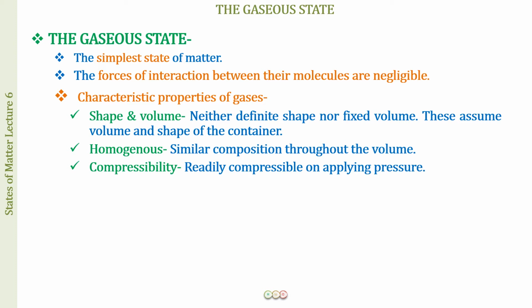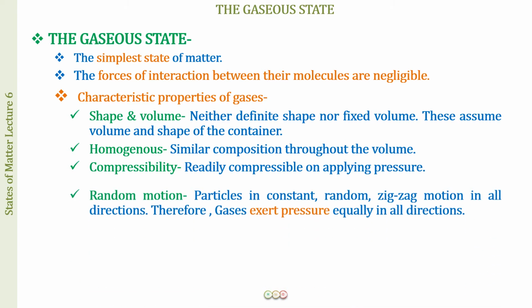For example, we have a container which is a 2-liter container, and that is fitted with a piston. So what we will be doing is that we will be pushing the piston downwards, and when we push the piston downwards, the volume of the container is going to decrease, and the gas is going to occupy now a less volume because of the phenomenon of compressibility.